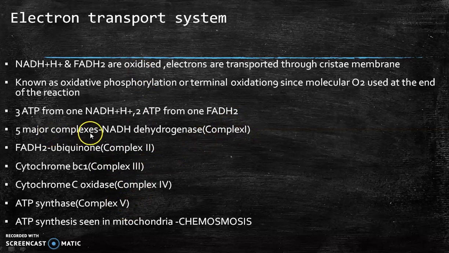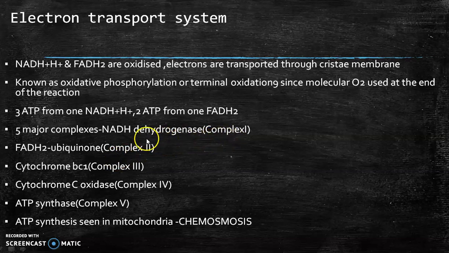And one more thing, this is a very important point to remember. There are 5 major complexes present in the mitochondrial membrane. Complex 1, 2, 3, 4, 5. You should remember all these names. Which is complex 1, which is complex 2, like that you should remember, and you can use the technique which I have taught you to remember.